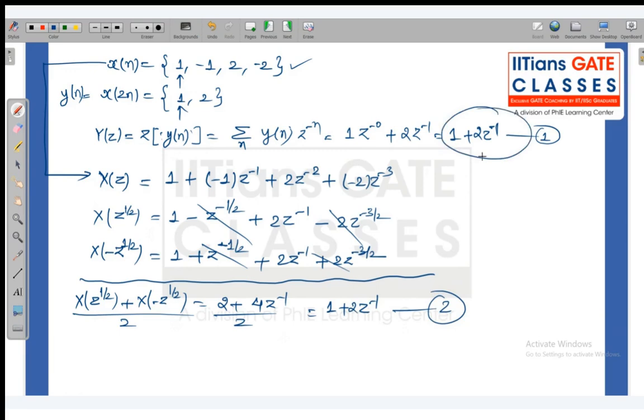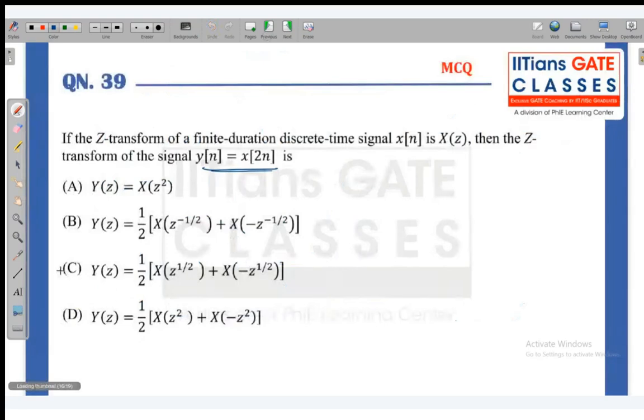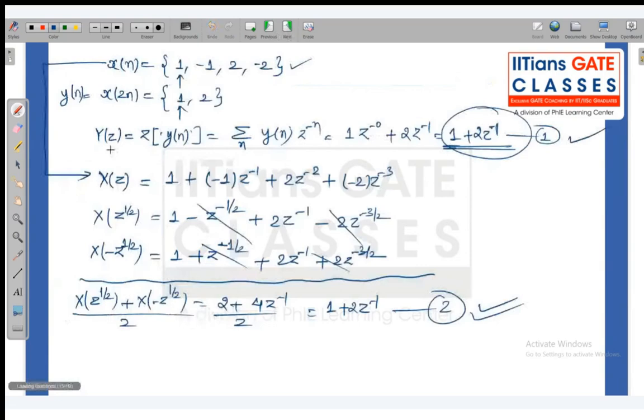So here you can see that 1 plus 2z inverse we have got in equation number 1, and here also in equation number 2. So that means taking the z transform of y of n, or you can say taking the z transform of x of 2n, is equivalent to x of z to the power 1 by 2 plus x of minus z to the power 1 by 2. So if I calculate Y of z, it is equivalent to x of z to the power 1 by 2 plus x of minus z to the power 1 by 2, divided by 2.